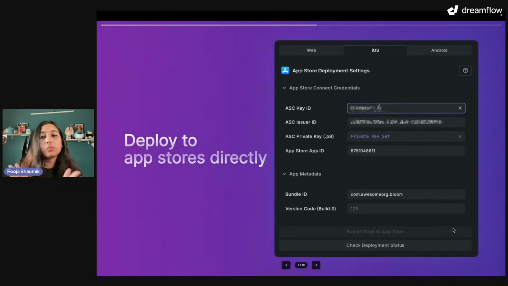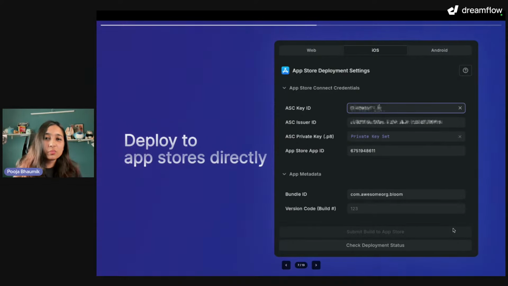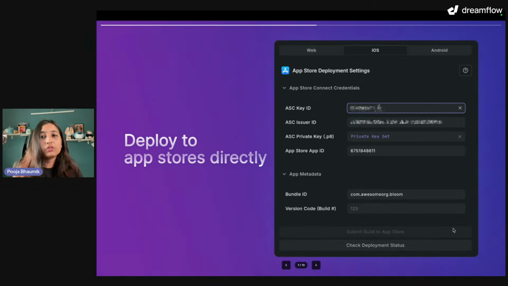You just figure that out once, and from the next time, you have to just click on one button and just deploy to App Store and deploy to Play Store. And it's such a smooth process after that, because Dreamflow is doing all that work for you to deploy it to the stores, and you just have to focus on building the app, right?